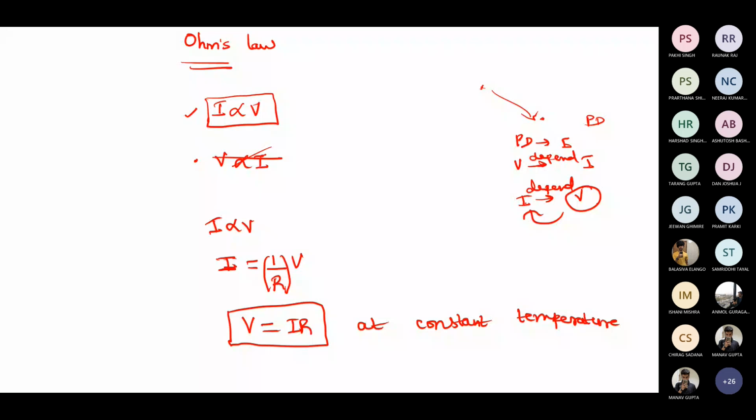That's what I always say in the class. In your school days, your parents will have told you not to touch the switches with a wet hand. Have your parents instructed you, students? Yes, ma'am. So what is the reason you should not touch with a wet hand?